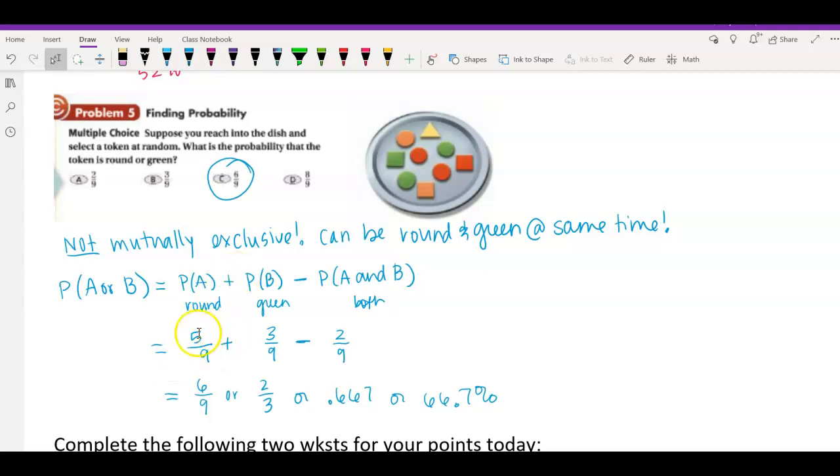So the amount of items that are round is 5 out of 9. The amount of items that are green is 3 out of 9. But there are 2 items that are round and green, so I'm going to subtract that overlapping portion. You do all of the numerators together, 5 plus 3 minus 2, you get 6. So that's our answer of 6 ninths.